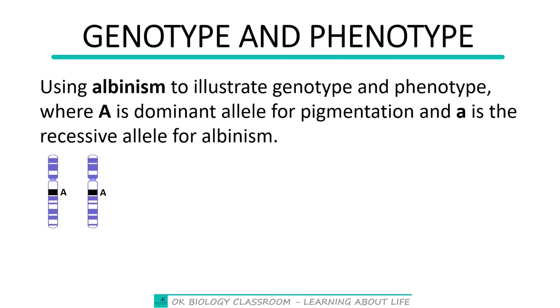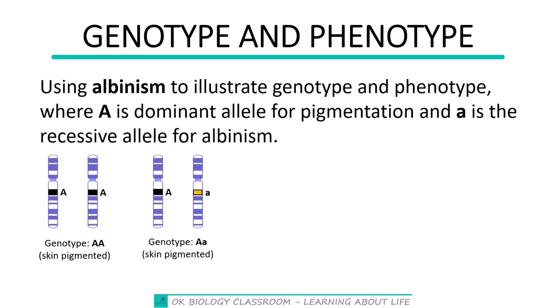Assuming somebody picked capital A from the father and capital A from the mother, it means the person has two alleles that are both for pigmentation. So in this case, the person's genotype would be capital A, capital A, and the person will have the skin pigmented. If the person is supposed to have dark skin, the skin will be dark. There is also another alternative where the person would pick capital A from one of the parents and small a from the other parent. In this case, it is going to result in a different genotype, and that is capital A, small a. But since the capital A for pigmentation is dominant, the person is going to have normal skin, which is pigmented.